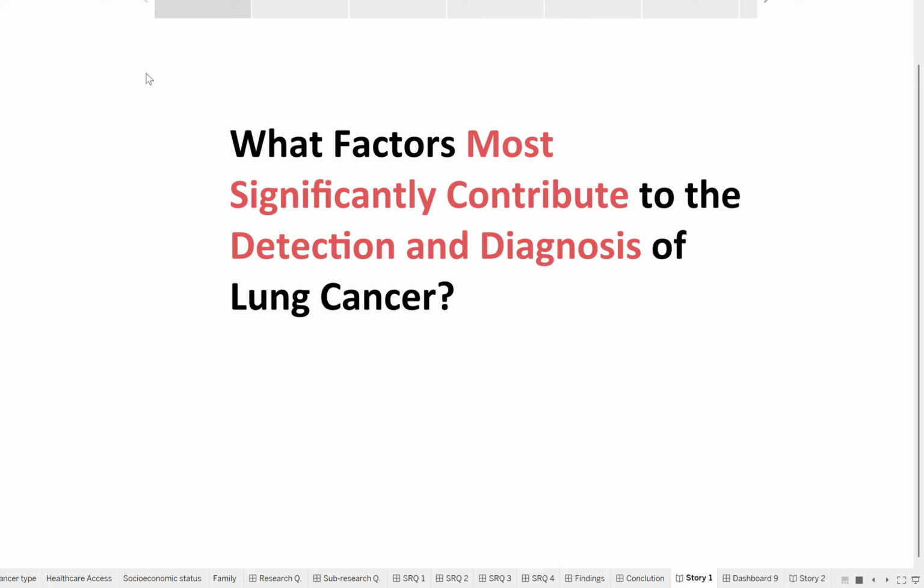My research question is what factors most significantly contribute to the detection and diagnosis of lung cancer? Throughout this presentation, I'll explore this question using global data visualized through Tableau. We will look at various factors such as smoking habits, air pollution, age, gender, healthcare access, and more to understand their impact on lung cancer detection and diagnosis worldwide.